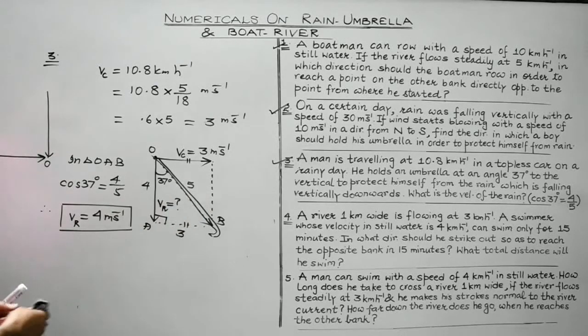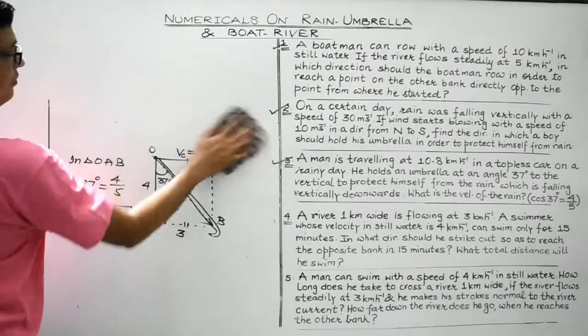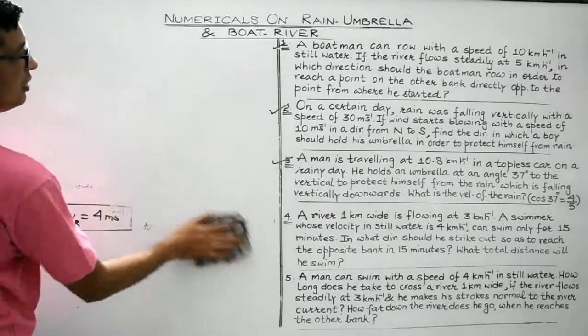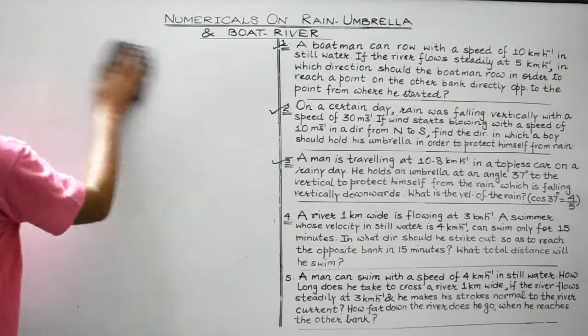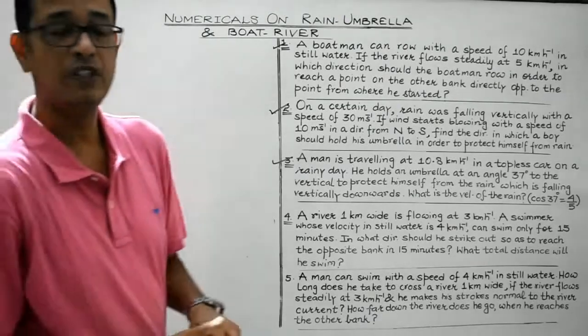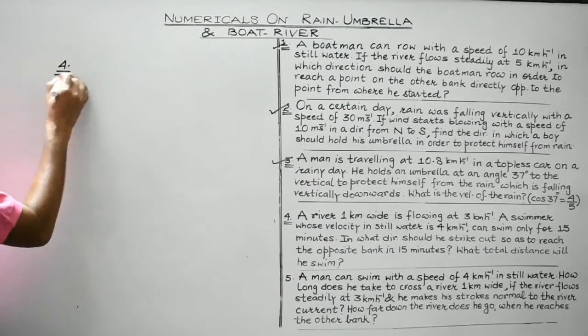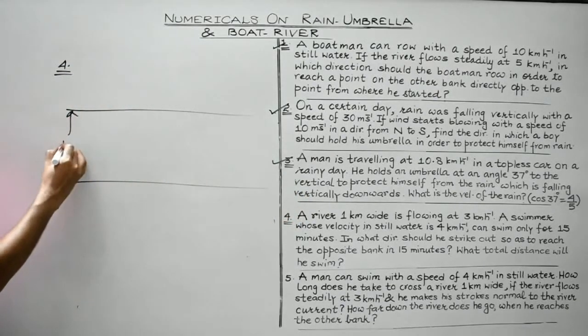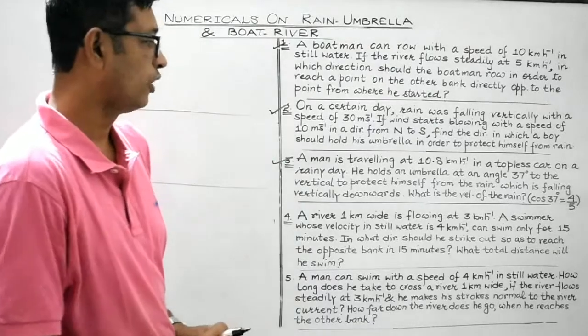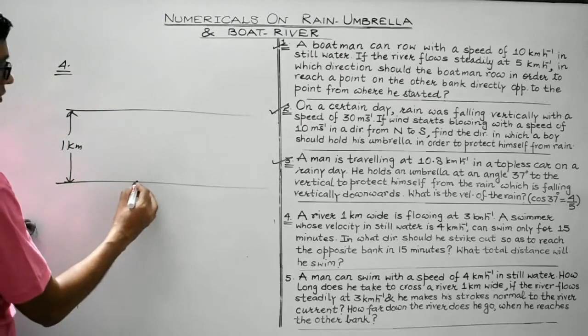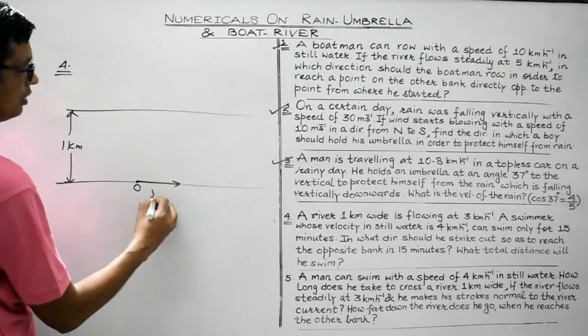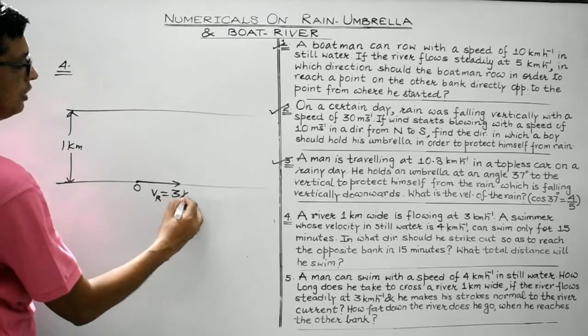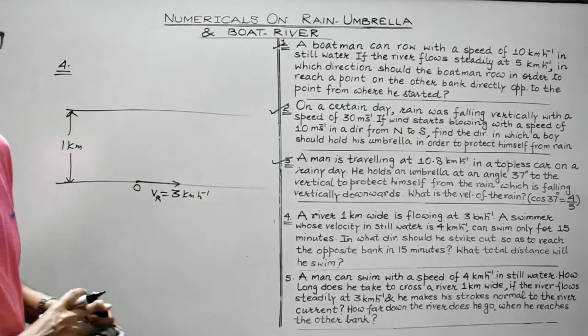Okay, let's try the next one, the fourth one. That's a pretty important one. Fourth question, students. It's again a boat river question. A river 1 kilometer wide is given, and its width is 1 kilometer, that is 1000 meter, right? It is flowing at 3 kilometer per hour. Okay, this is point O. That's the velocity of the river.